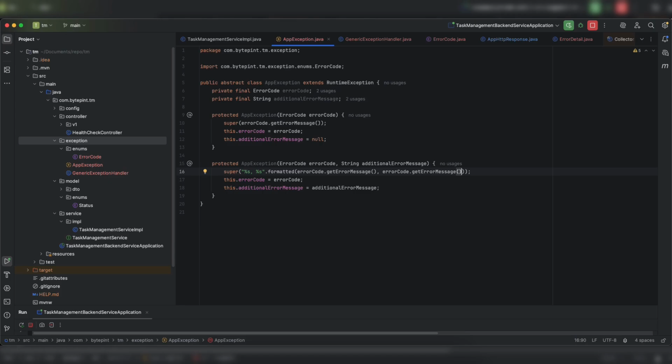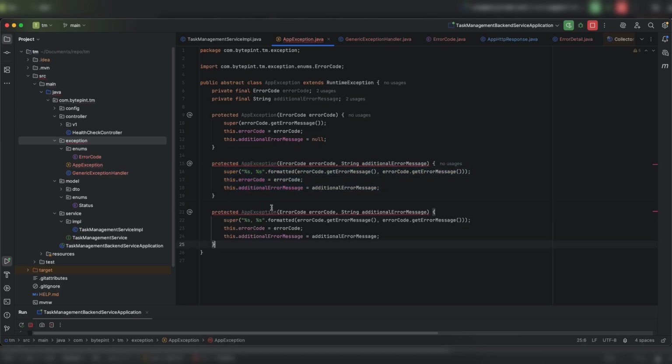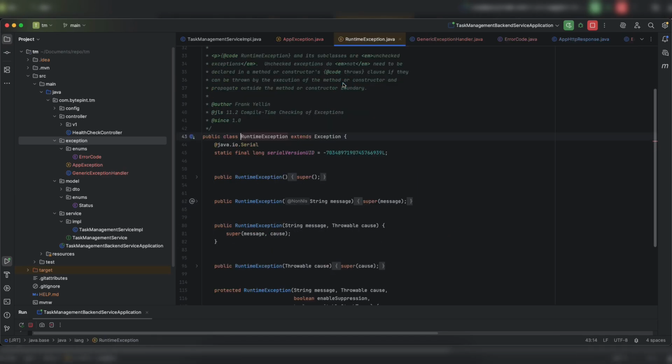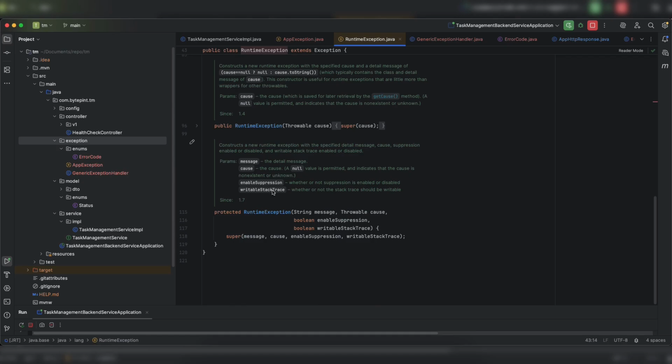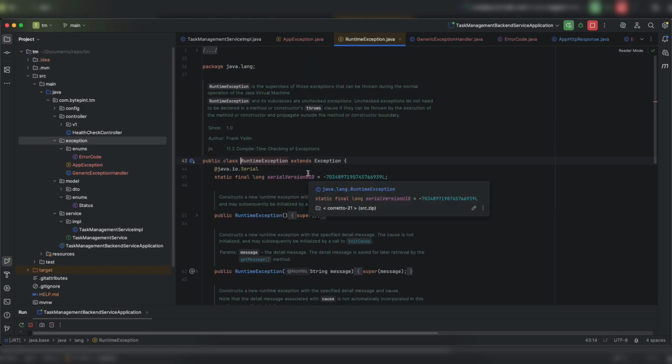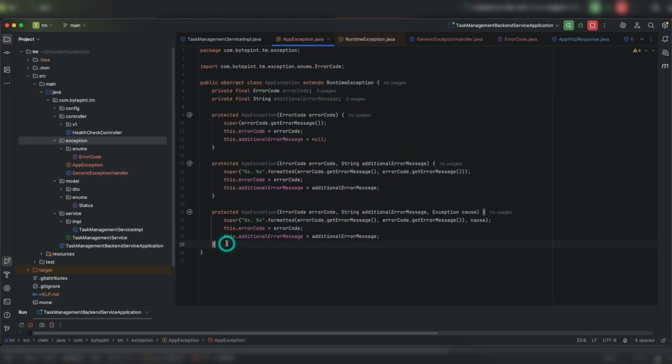Now, the third one I want to create is a constructor with cause as well, so that I can use this cause to pass into my super constructor. Now, if I go to RuntimeException, there are lots of constructors that you might want to override, but for me, I think these are sufficient.